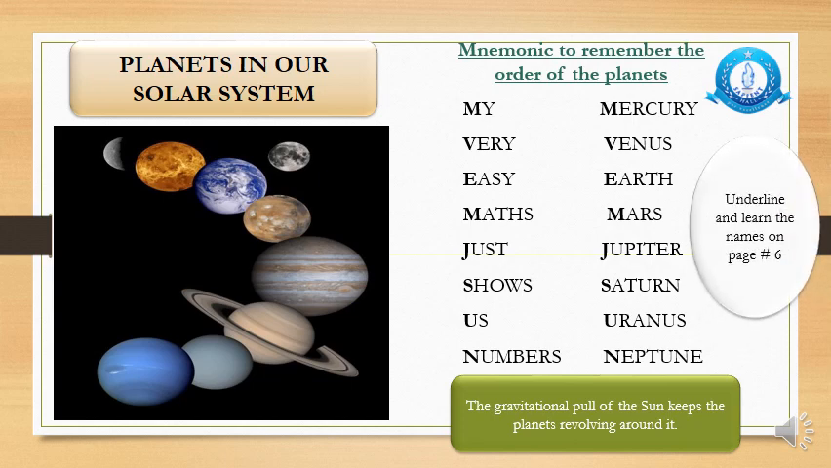Now underline and learn the names of the planets on page number 6 of your book. The names are written with numbering over there. You can learn the names of the planets of the solar system from there.